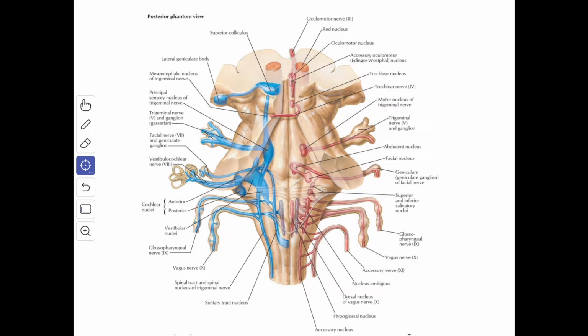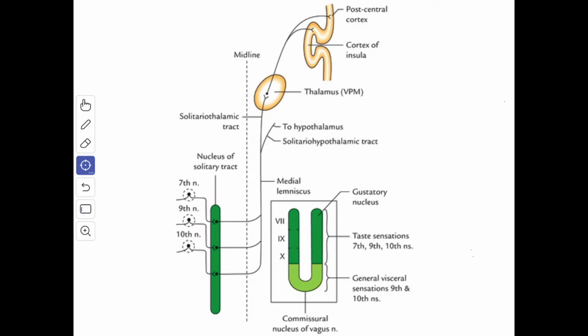the vagus. The lower end of the nuclei of both sides, they fuse to form a commissural nucleus of the vagus. So this forms a commissural nucleus of the vagus. So this is a diagrammatic representation. So here you can see the nucleus of the tractus solitarius. The lower end is connected by the commissural nucleus of the vagus nerve.